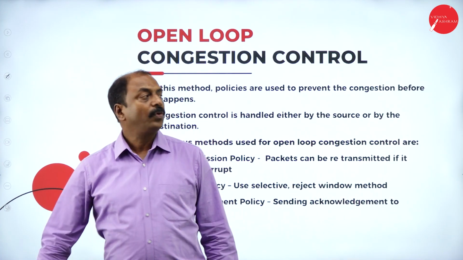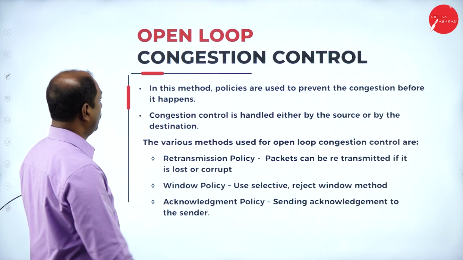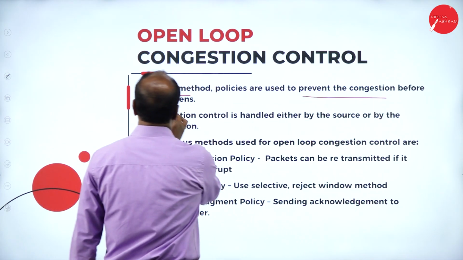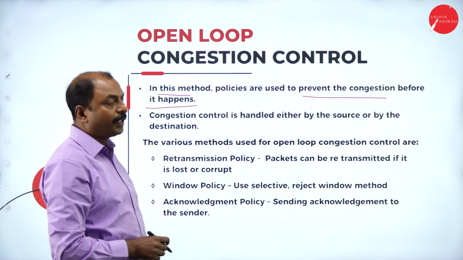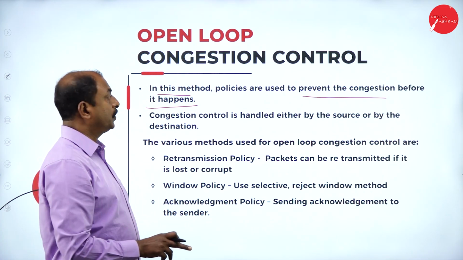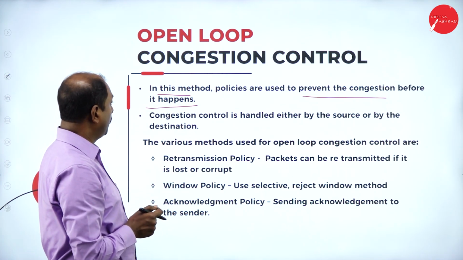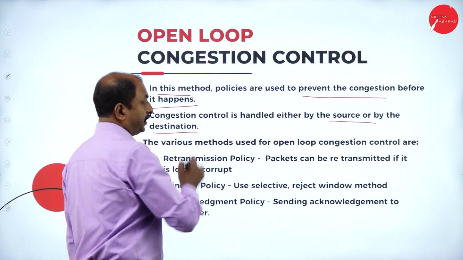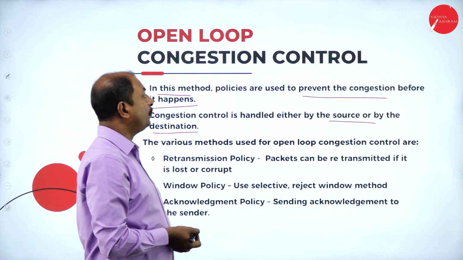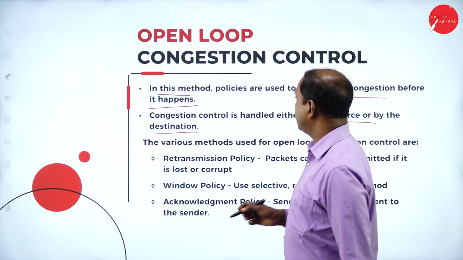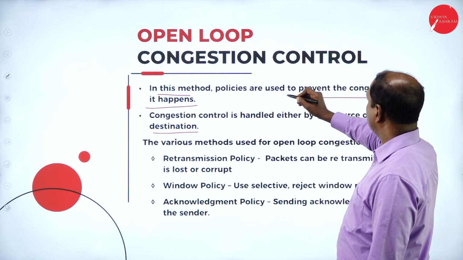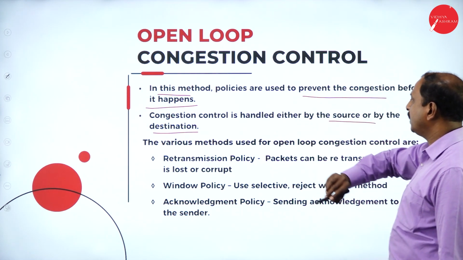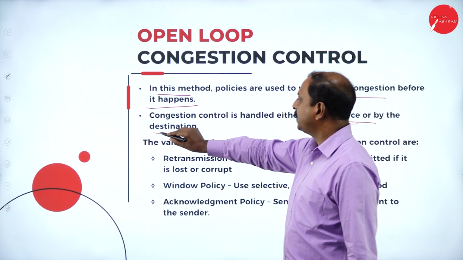Now look at the example for open loop congestion control. In this method, policies are used to prevent the congestion before it happens. So in open loop, we have to prevent the congestion from happening. Congestion control is handled either by the source or by the destination. So this open loop is going to avoid the congestion from taking place, and it can be handled either by the source or the destination.